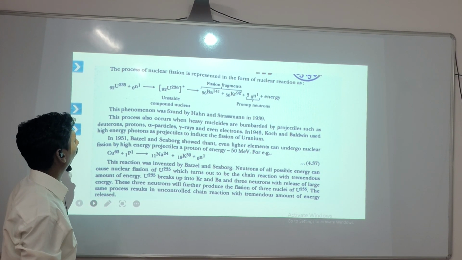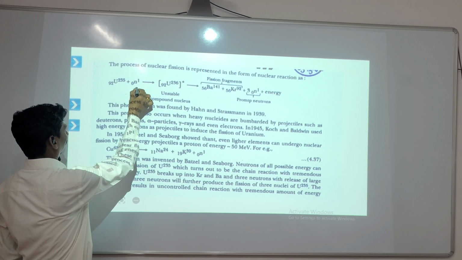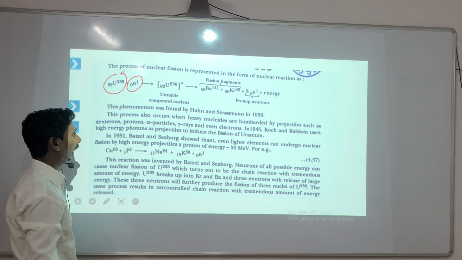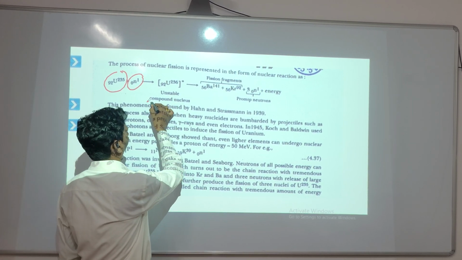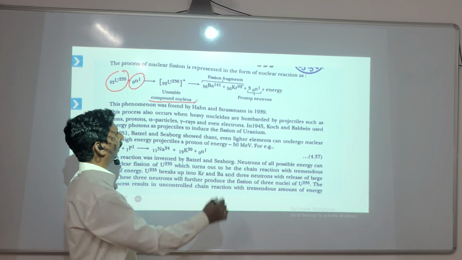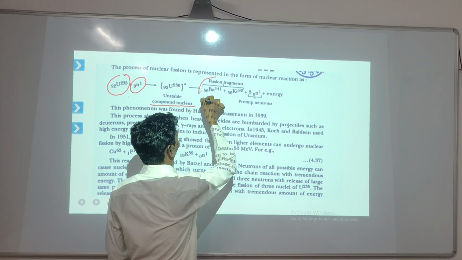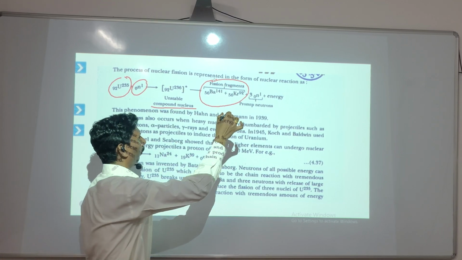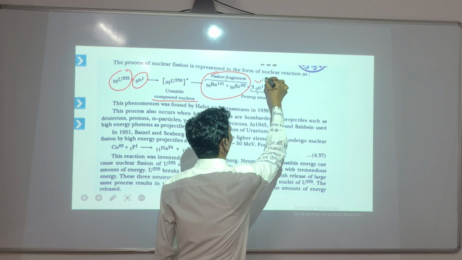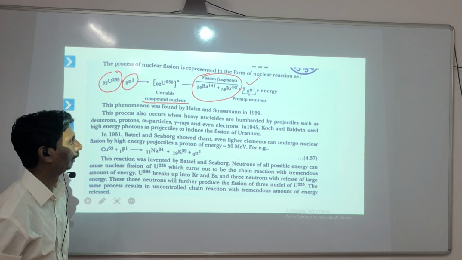Another reaction is when a neutron projectile is bombarded on uranium-235. It forms an unstable compound, which breaks down into fission fragments like barium and krypton, and in addition 3 neutrons are emitted.